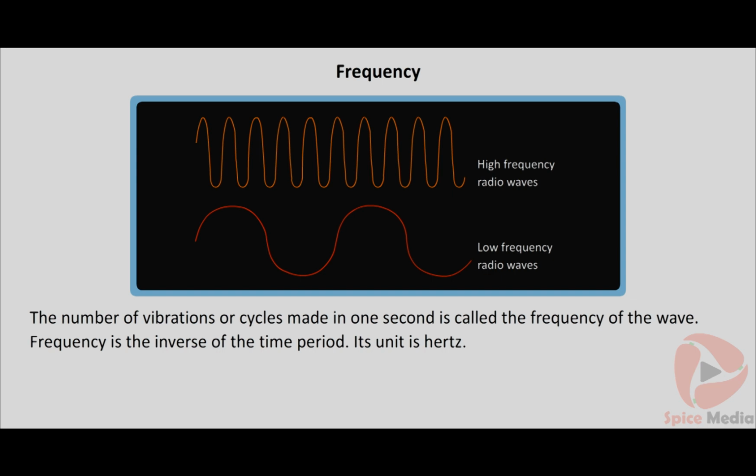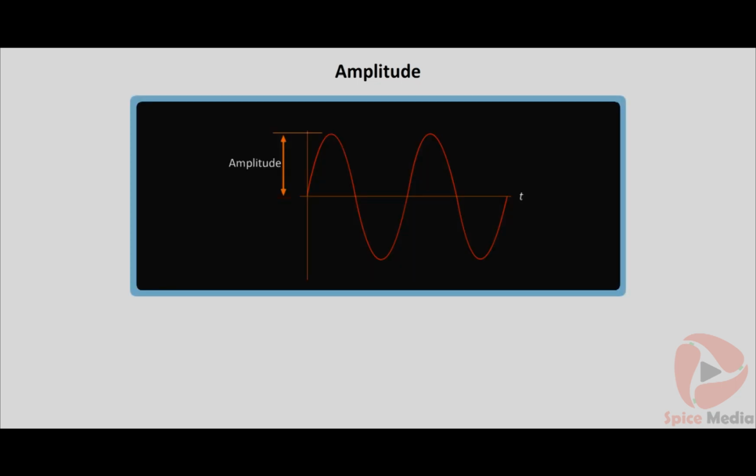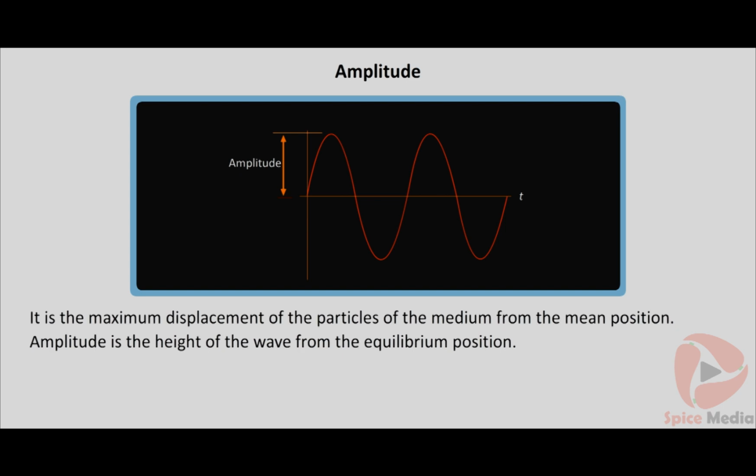Its unit is hertz. Knowing the frequency and time period, let us now learn about the amplitude of the wave. It is the maximum displacement of the particles of the medium from the mean position. Amplitude is the height of the wave from the equilibrium position.